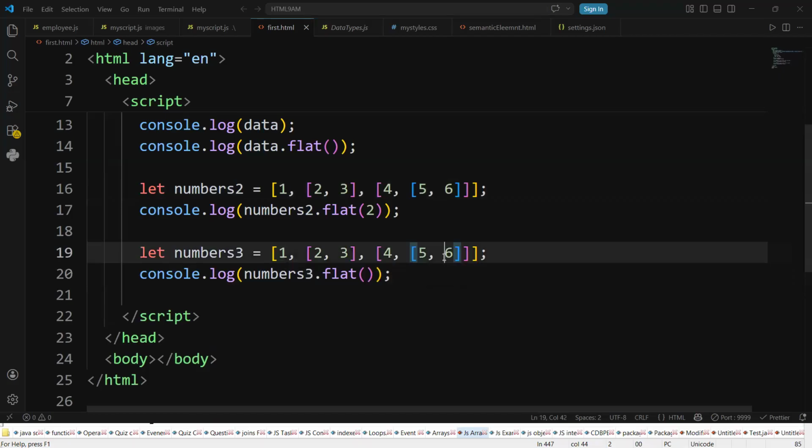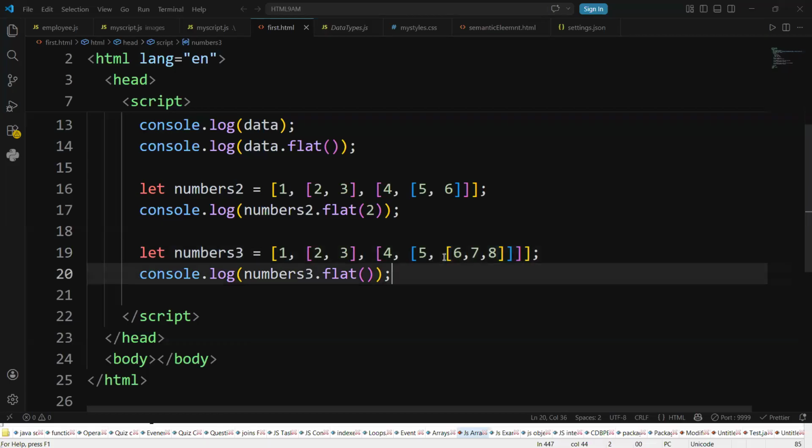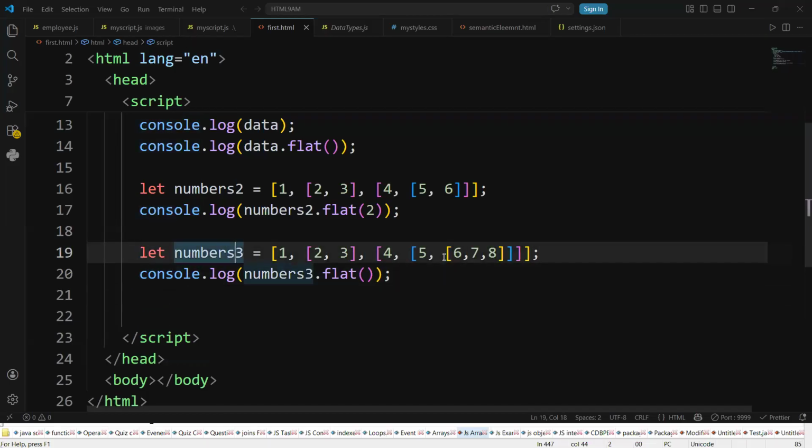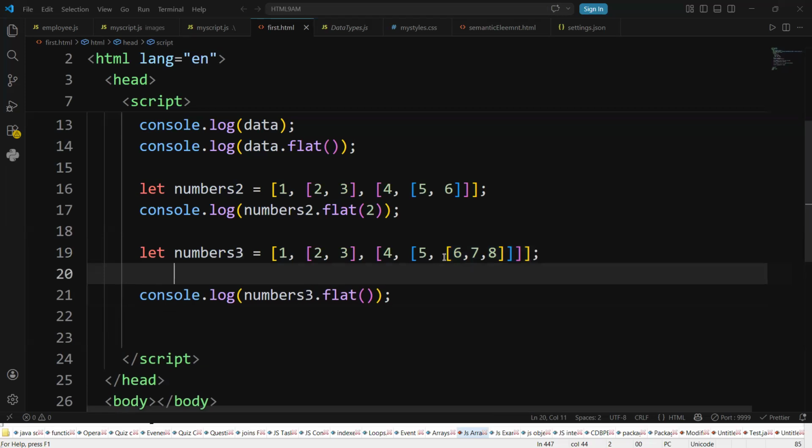Just we have like 5, 6, and here we can have the data like this: 6, 7, 8. Assume that we have it. How many levels of flattening are there here, first of all? Check the first 2 elements, not a problem. One level flattening is completed. Only the third has a problem. For the first level flattening, what will you get? Tell me guys.